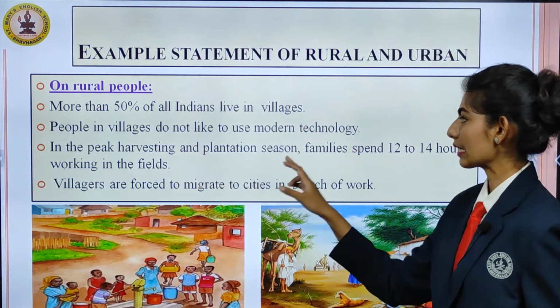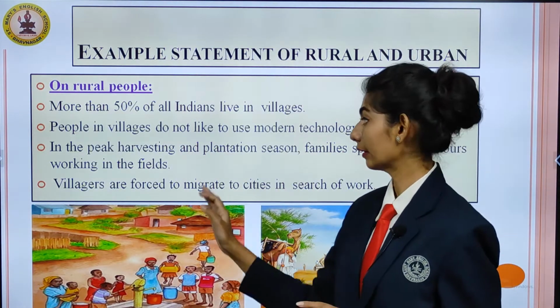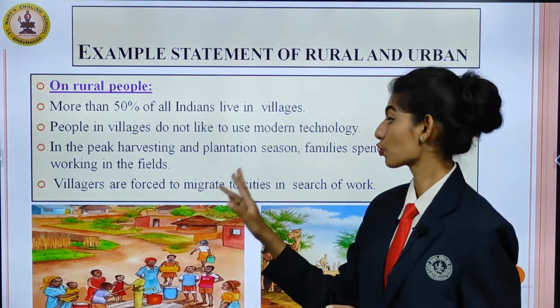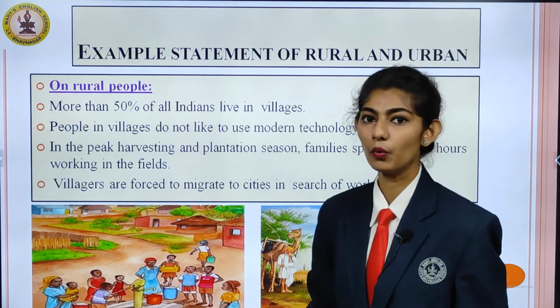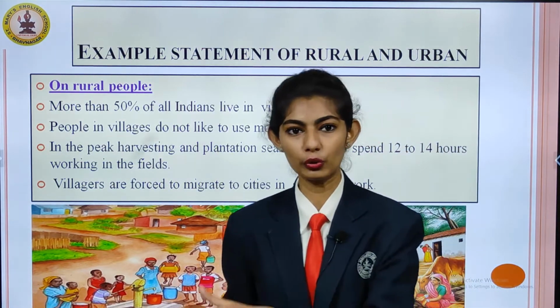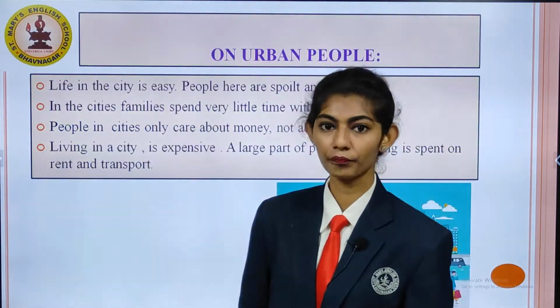In the peak harvesting and plantation season, families spend 12 to 14 hours working in the fields. And villagers are forced to migrate to the cities in search of work. So this is an example of rural people. And now let's talk about the urban people.